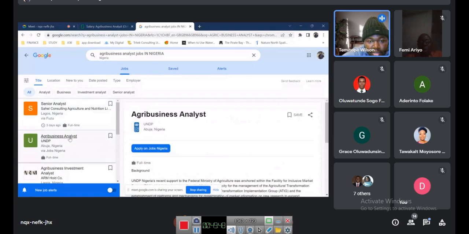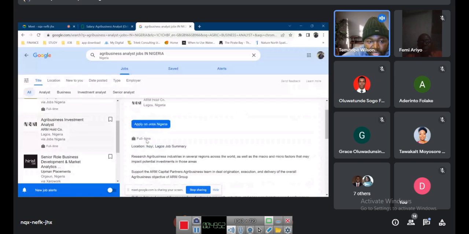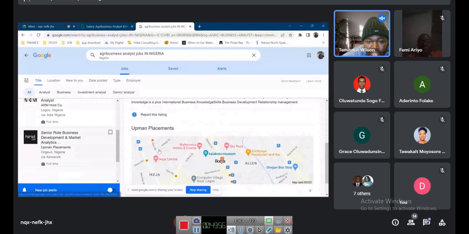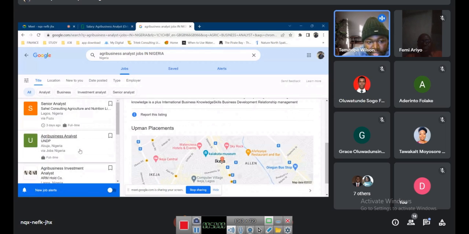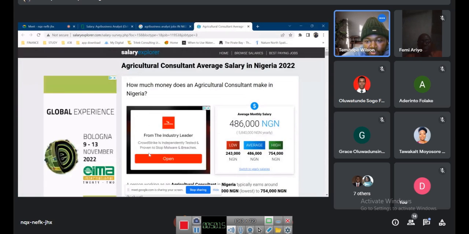Agribusiness analyst is another one. Those are roles in Abuja. Agribusiness investment analyst, senior role business development, market analytics. So these are analytical jobs, basically jobs for agribusiness analysts. So it's not just about learning the skills, it's about how useful it is in the present economy we are facing. It's about knowing if it is viable.